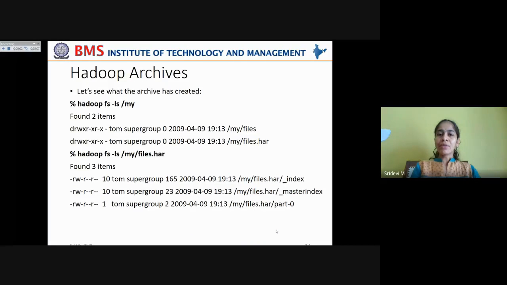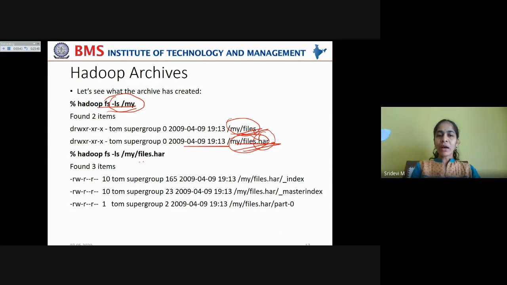Now let's see what the archive has created. By using the list command again, %hadoop fs -ls, list what is there under the directory /my. This indicates it contains the contents of the directory my files, and also it contains an archived file into which all these directories' files are archived. So you can notice the new archived file created here, files.har. The extension for archived files will be .har, which indicates Hadoop archive.